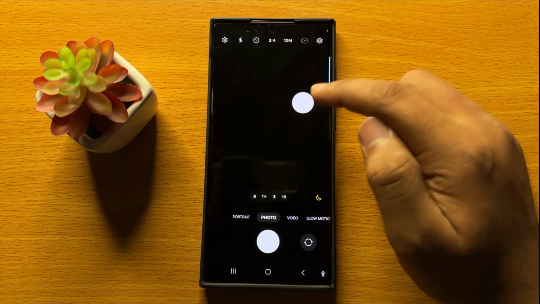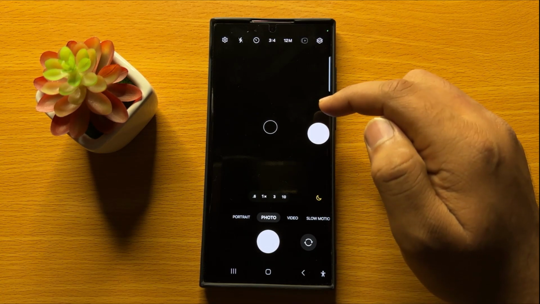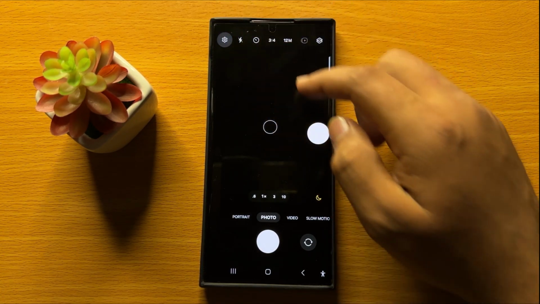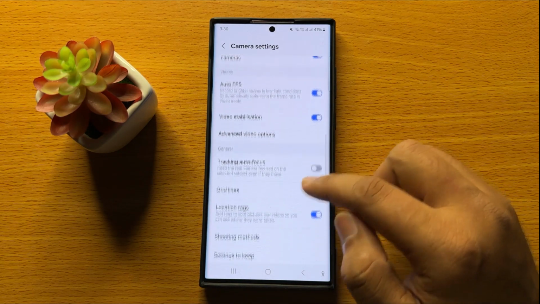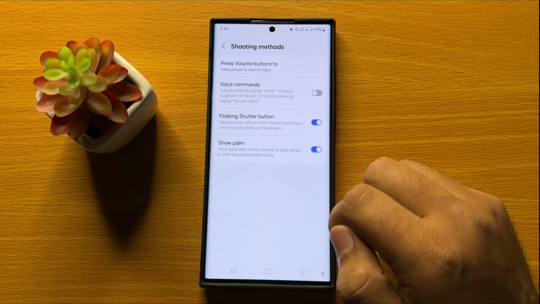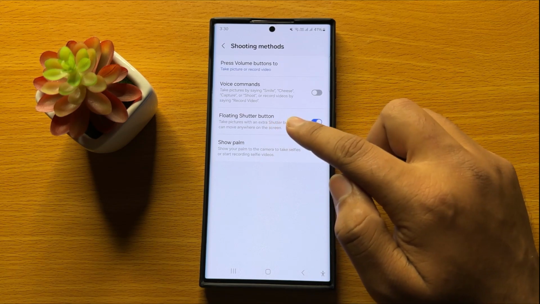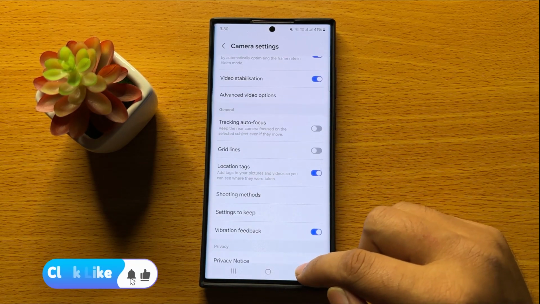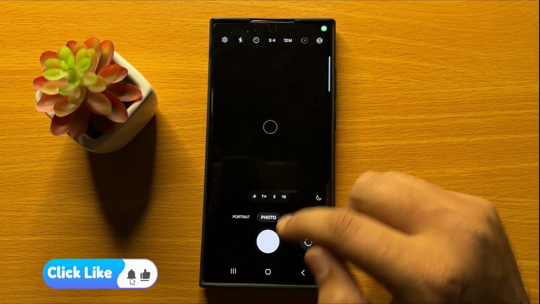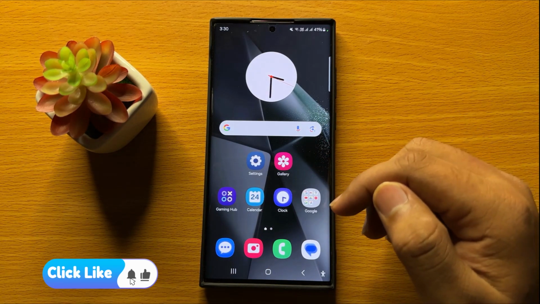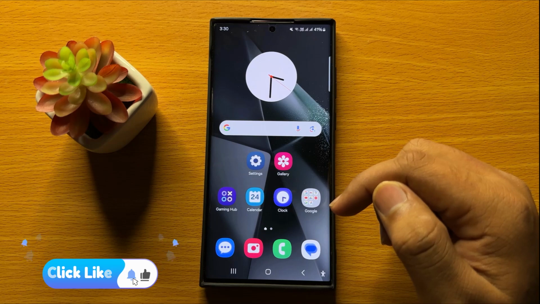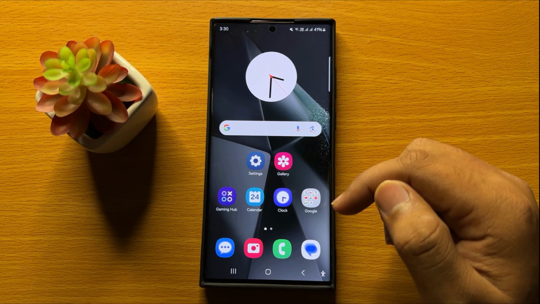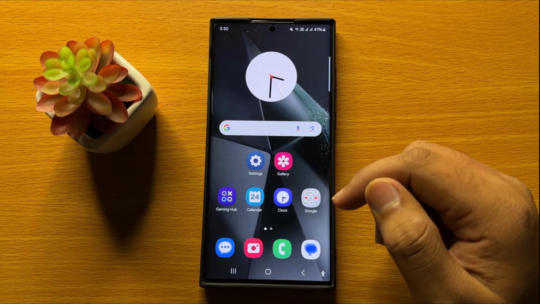And if you want to disable this floating shutter button, then again tap on settings, scroll down and click on shooting methods and turn off this floating shutter button, and now the floating shutter button will be disabled. So that's how you can enable or disable floating shutter button on Samsung Galaxy S24 Ultra.